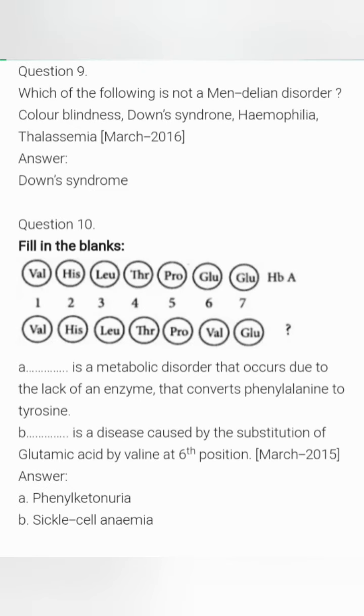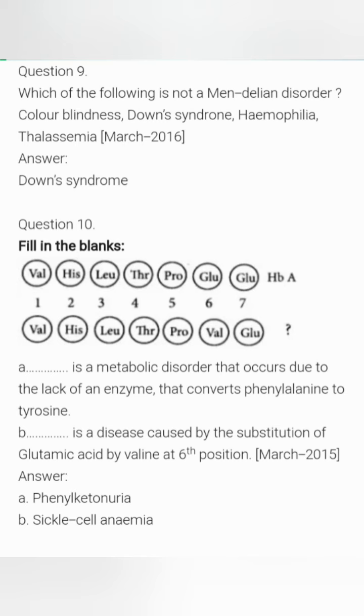Question number 9. Which of the following is not a Mendelian disorder? Color blindness, Down syndrome, hemophilia and thalassemia. And we know that the answer is Down syndrome, because Down syndrome comes under chromosomal disorder. It is the trisomy of 21. We have studied that.